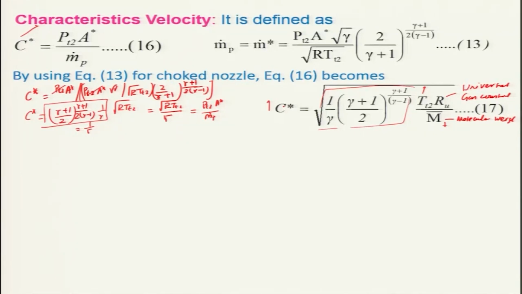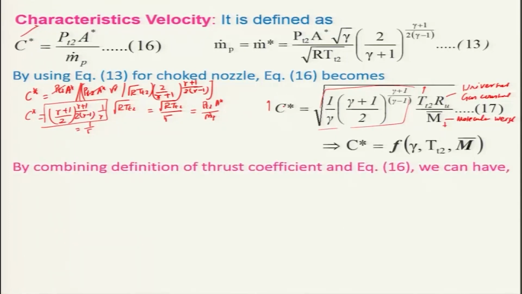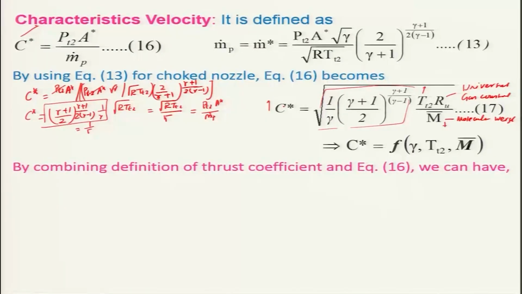But let us now look at this. The characteristic velocity indicates the performance of a thrust chamber, and similarly we have also derived earlier the thrust coefficient, which is an indicator of the performance of the rocket nozzle. So, using both, we can try to find an expression for the specific impulse in terms of the thrust coefficient and the characteristic velocity.